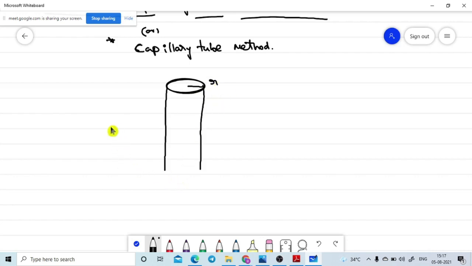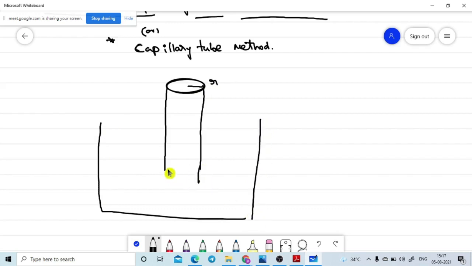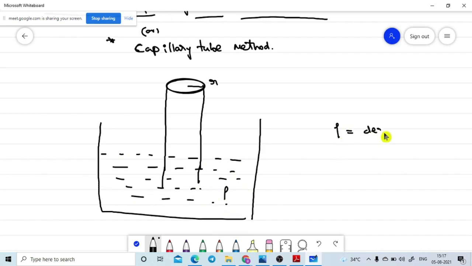This capillary tube is dipped in a liquid, and the density of the liquid is rho. This is the liquid which is in the vessel, so the capillary tube is dipped in this one. Here rho is the density of the liquid. Sometimes they will take d or rho, there is no issue.